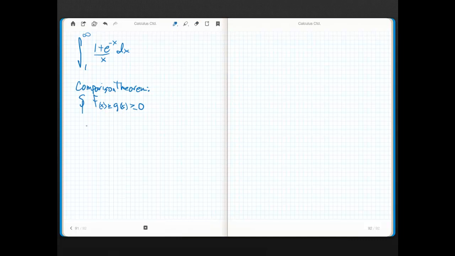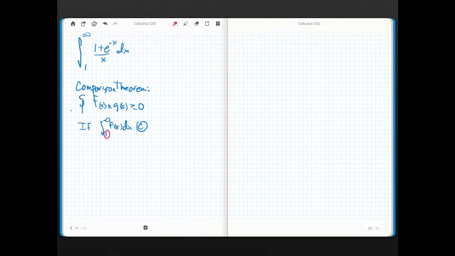Now, think about this. If the integral from 1 to infinity of f of x dx converges. Let me talk a little bit about this first and foremost. Do you realize that this one chunk doesn't really matter? This could be from 17 to infinity. It could be from 0.8 to infinity. It could be from who cares to infinity, as long as we don't cross a vertical asymptote.